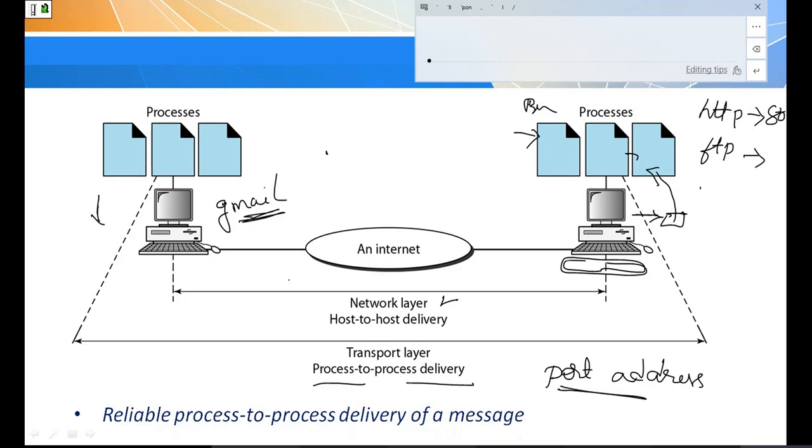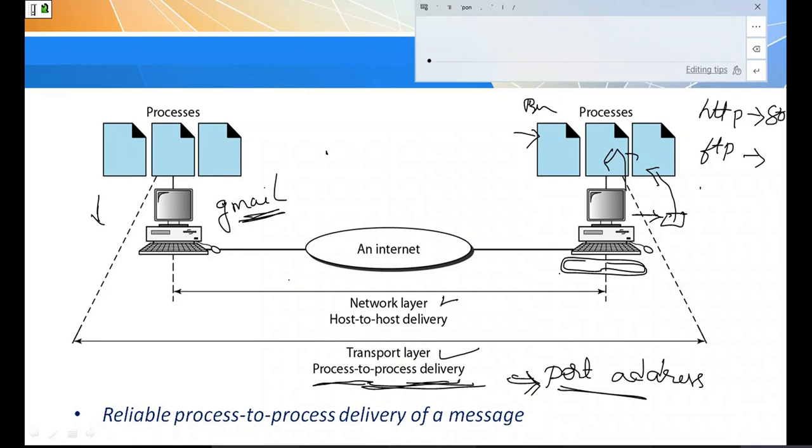Once the system is identified, there are so many processes or applications running. To which application should the data be delivered? That is taken care of by the transport layer. That is the meaning of process to process delivery. How is it done? Using the port address, each application is assigned a port number. By checking that port number, it delivers the data to that particular process.